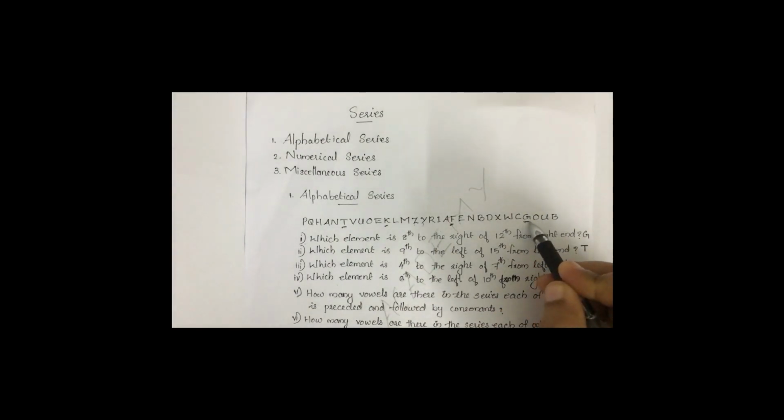To the right means, according to this element, this side is left and this side is right. To the right of this element means this side is the right side. So 8 to the right of this element means we cannot count this element again. Its first right is E. So we have to count from E. So this is first, 1, 2, 3, 4, 5, 6, 7, 8. 8 to the right of 12th from right end is which one? It is G. Okay. So first we find 12th from right end, then its 8th right. So the answer is G. This is the answer. Okay.